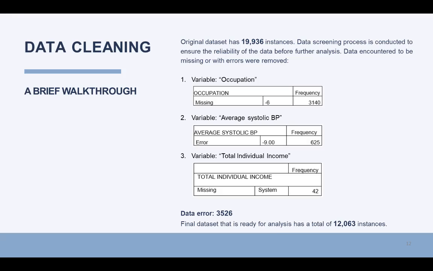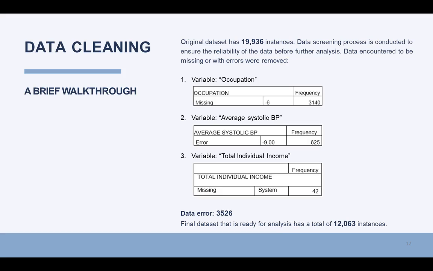The first one is the variable occupation. The second is the variable average systolic BP. The third is the variable total individual income. As you can see here, the data removed consists of 3,526 instances. The final dataset that is ready for analysis has a total of 12,063 instances.